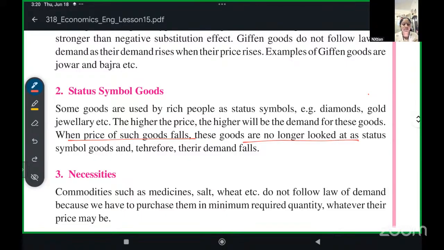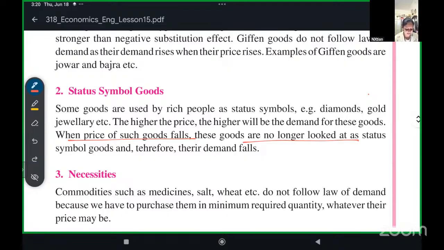Okay, but if its price drops to 2000 rupees or 1000 rupees, will people buy it as a status symbol? No, no. Because then it becomes so affordable that anyone can buy it. So people will not buy it as a status symbol if the price comes to 1 or 2000. So this is how a decrease in the price leads to a decrease in the demand.